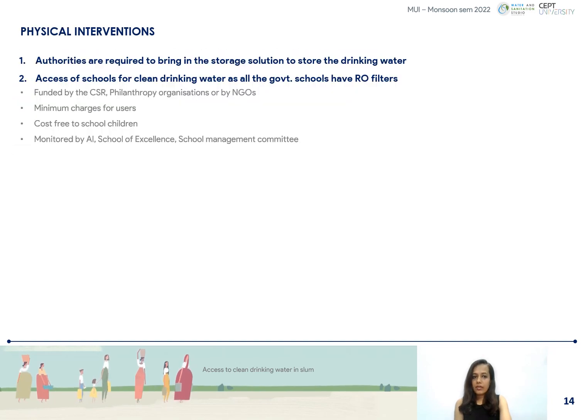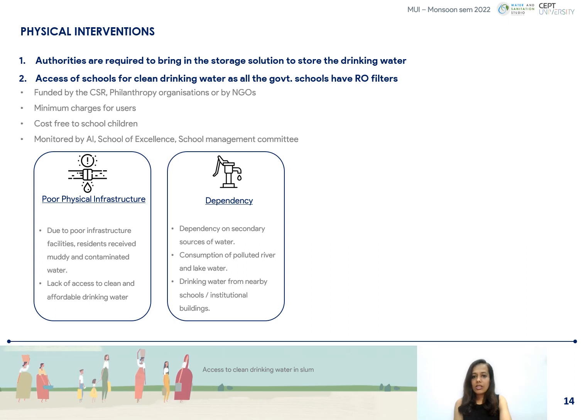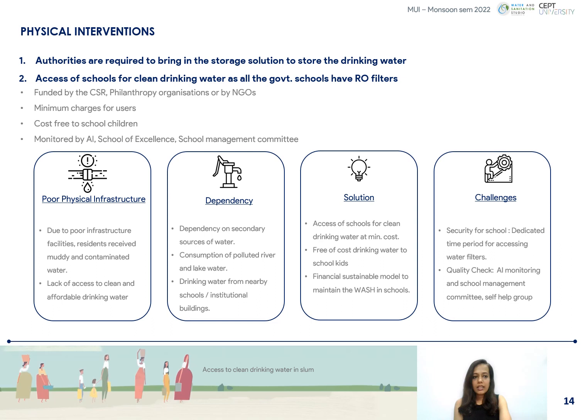As part of a physical intervention, the authorities are required to provide a safe storage solution to the end user through CSR funding and donations. Also, give access to clean drinking water in the schools, as all the schools are provided with RO filters. Implementation of such projects comes with a number of challenges like security for the students, a monitoring system, and misuse of the water, which can be strategically overcome by a dedicated time period for accessing the school water, using AI techniques to maintain the quality of the water, and minimum charges for end users.